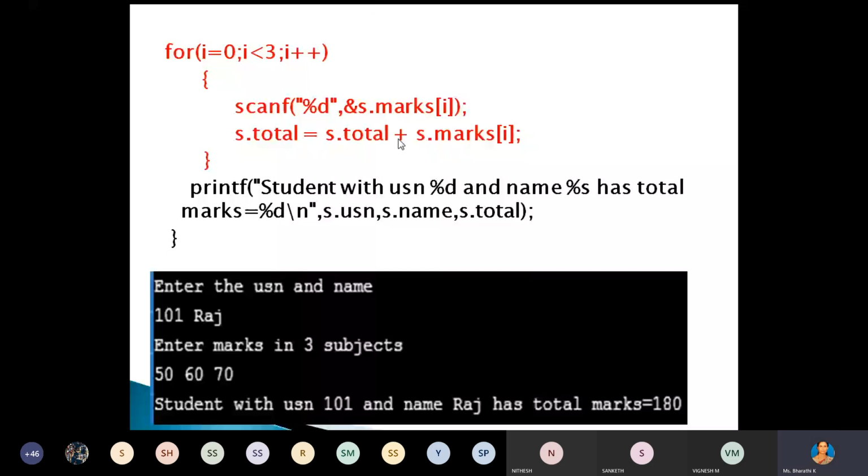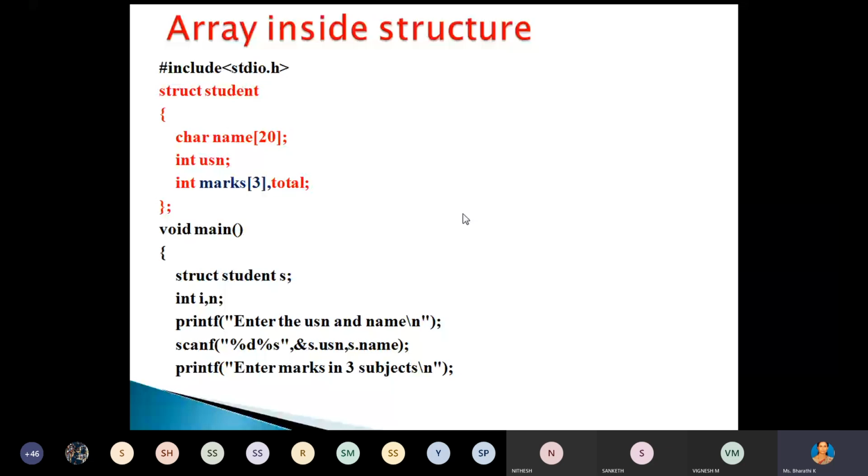A small problem in this program. Can you tell me the problem? You'll get the output. Sometime you get the proper output. Maybe sometime you may get the invalid output. Can you tell me why? Total is not initialized to 0 in this program. So initialize that value. How we can initialize that total value?